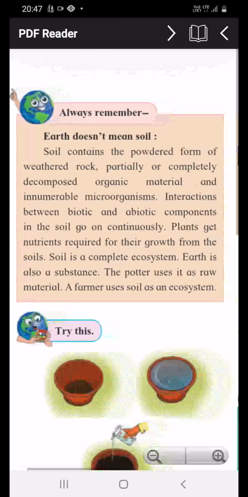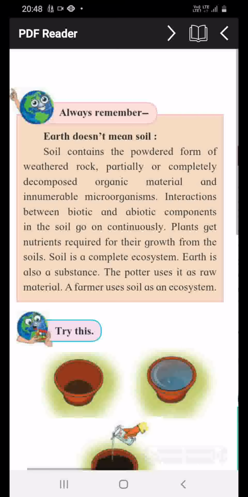Soil contains the powdered form of weathered rock, partially or completely decomposed organic material and innumerable microorganisms. Interactions between biotic and abiotic components in the soil go on continuously. Plants get the nutrition required for their growth from the soil. Soil is a complete ecosystem. Earth is also a substance. The potter uses it as raw material. A farmer uses soil as an ecosystem.